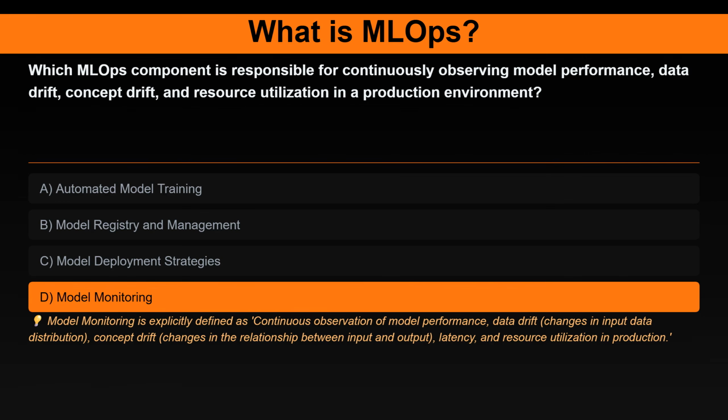The correct answer is model monitoring. Here's the explanation. Model monitoring is explicitly defined as continuous observation of model performance, data drift, changes in input data distribution, concept drift, changes in the relationship between input and output, latency, and resource utilization in production.